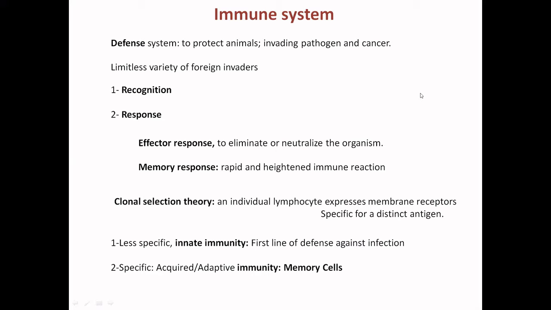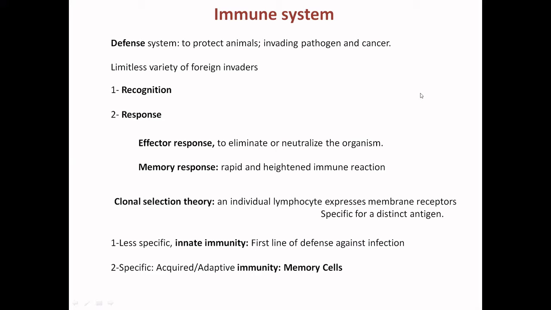Clonal selection theory was proposed by Niels Jerne, David Talmage, and F. M. Burnet in 1950. It explains that an individual lymphocyte expresses membrane receptors specific for a distinct antigen.